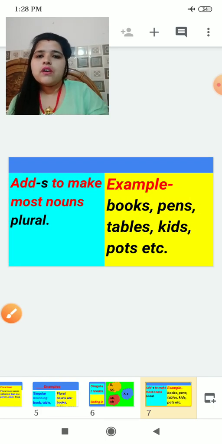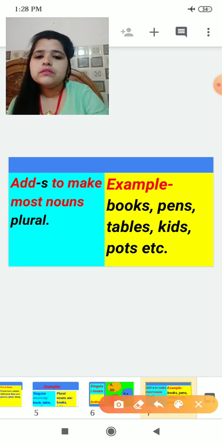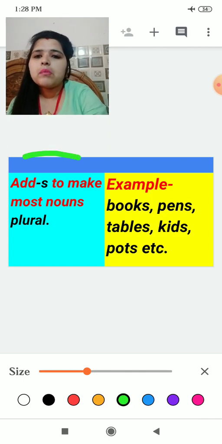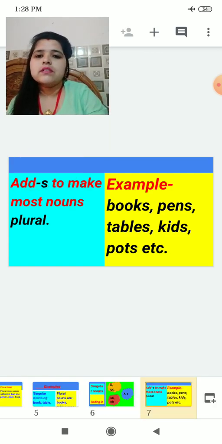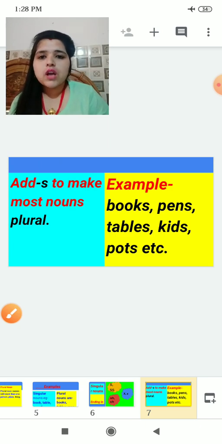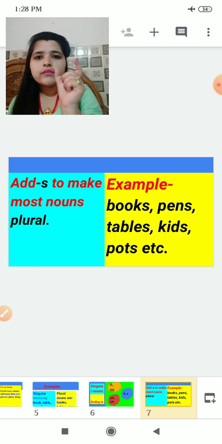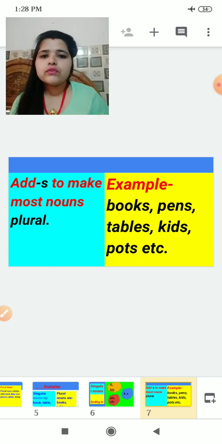First we will talk about s, those in which we have to put s. Add s to make most nouns plural. In most of the nouns we put s. What we have to put? S, like books,